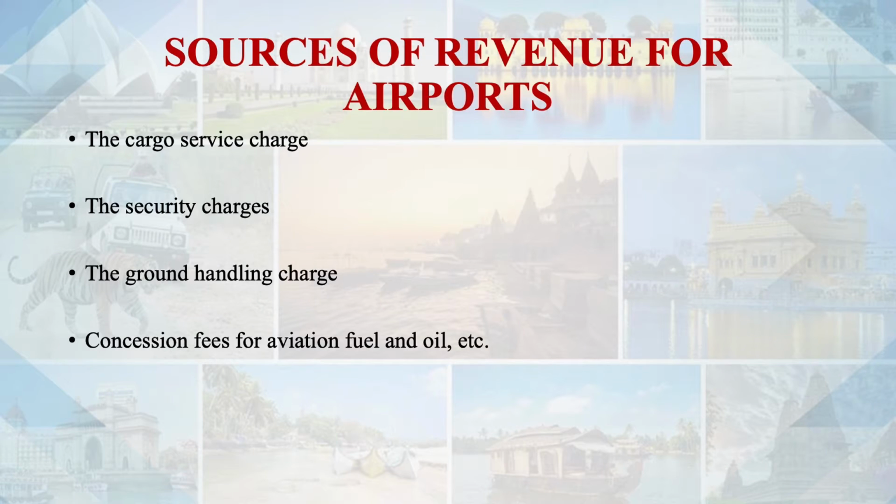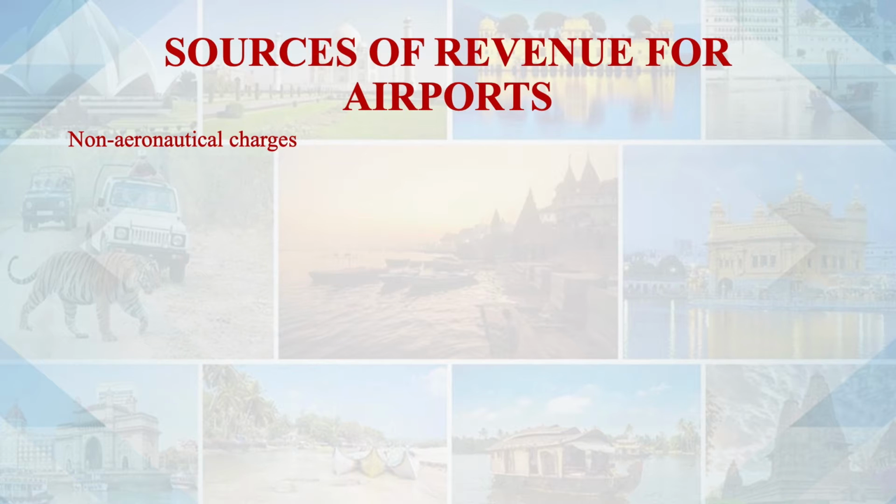In that case, they may engage the airport to undertake all the ground handling activities. So from the airline, the airport may get some amount for the ground handling activities. Apart from that, concession fees for aviation fuel, oil, whatever, are another source of income for the airport.